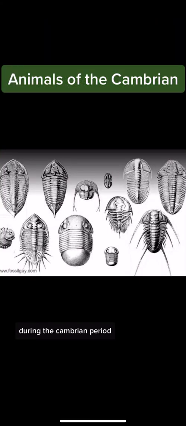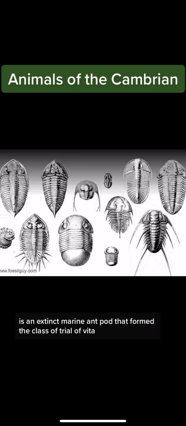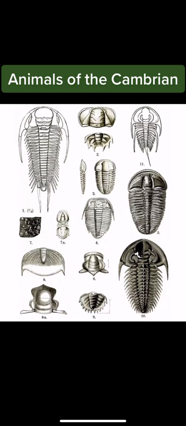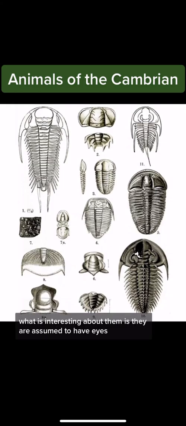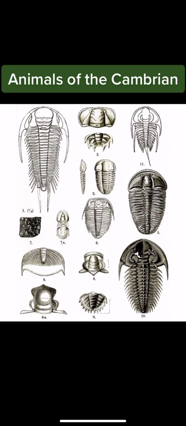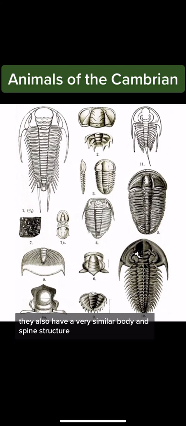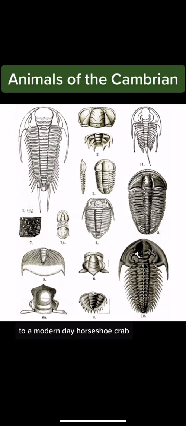During the Cambrian period, more than 100 types of trilobites existed. A trilobite is an extinct marine arthropod that formed the class of Trilobita. What is interesting about them is they are assumed to have eyes, like today's bees or today's dragonflies. They also have a very similar body and spine structure to a modern-day horseshoe crab.